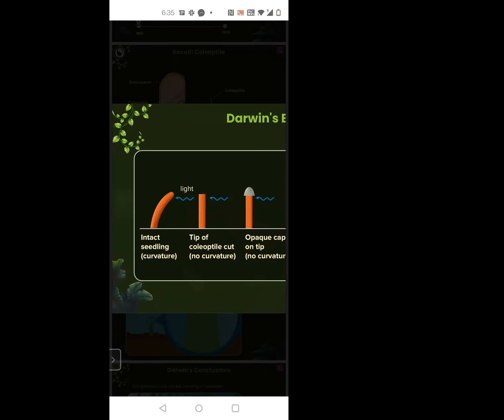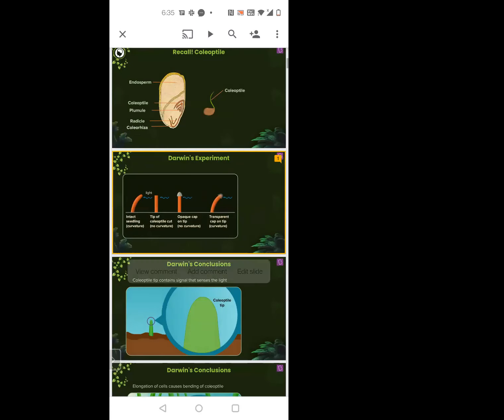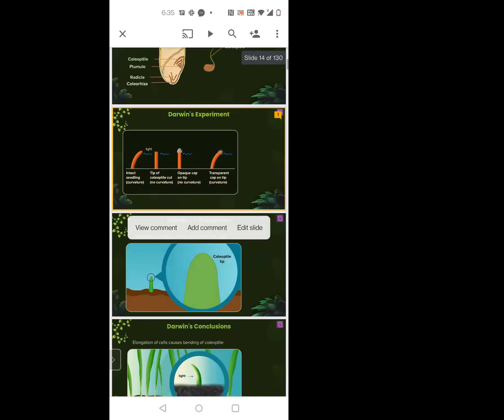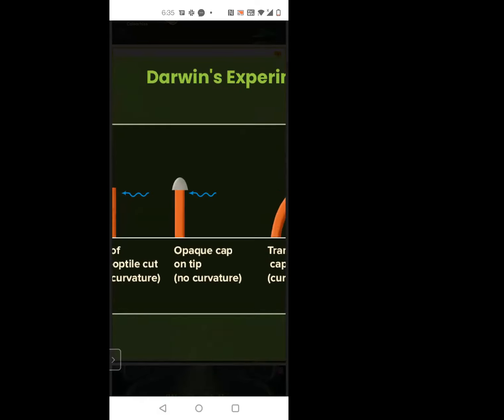We learned last time, if it bends towards light, it's called something, and if it bends towards earth, it's called something. Yeah, tropism, that is different. Now we are not talking about tropism. We are talking about auxin's influence.